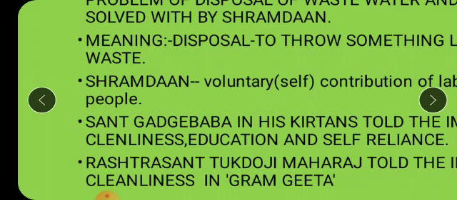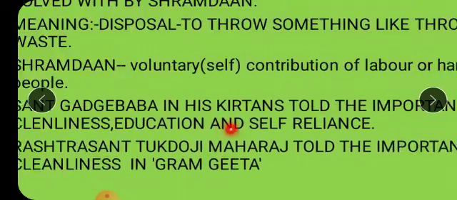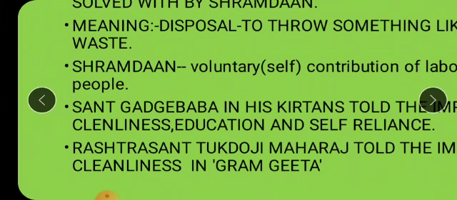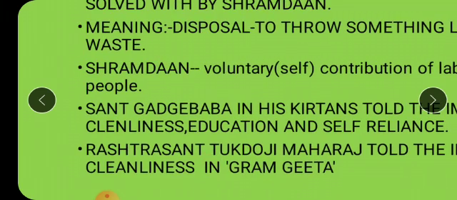They should not be dependent on anybody. Self reliance, self dependent. Second was Rashtrasanta Tukdoji Maharaj. He also told the importance of cleanliness in Gram Gita. Gram Gita was his famous book, through which Tukdoji Maharaj told the people about the importance of cleanliness.